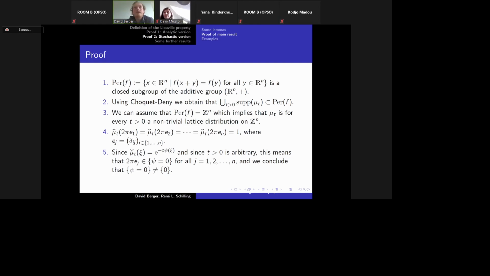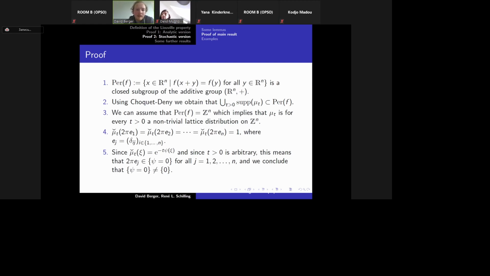Now, by using classical results from probability theory, we have not found it in the literature, but we have proven it ourselves, and it's very natural in one dimension and well known, that if you take the characteristic function at the point 2 pi times e_j, then this needs to be equal to 1, where e_j is just delta_ij, where delta_ij is equal to 0 if i is not equal to j, and 1 if i is equal to j.